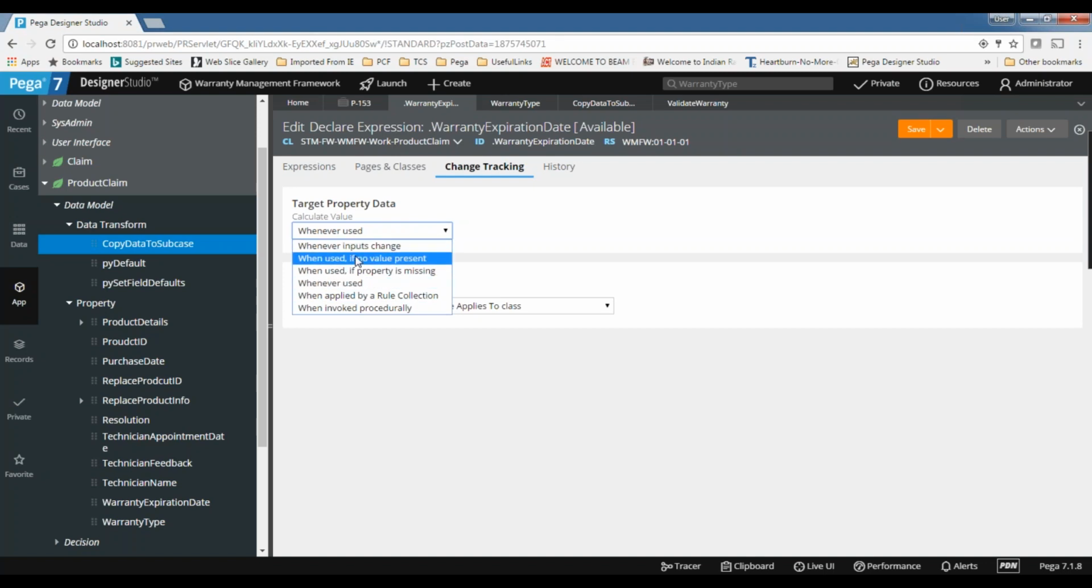So we have four options. One is input change. This is forward chaining. The remaining ones are calculated whenever you refer to the target. This is the backward chaining.